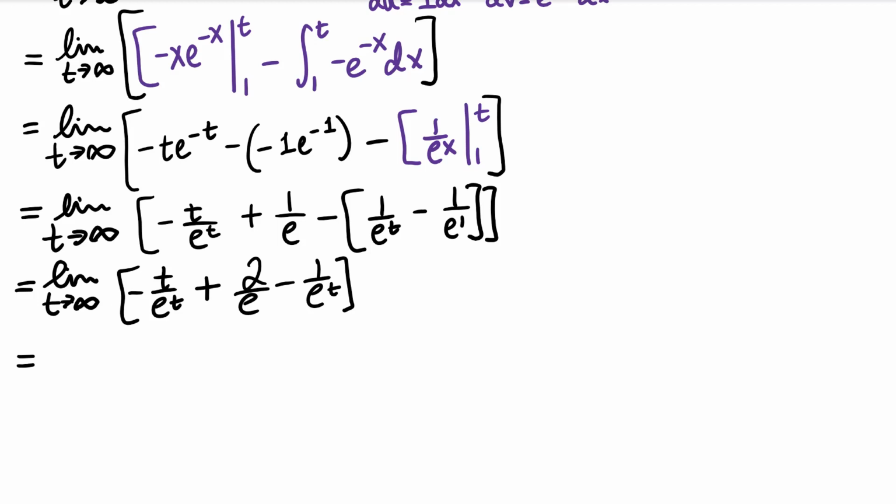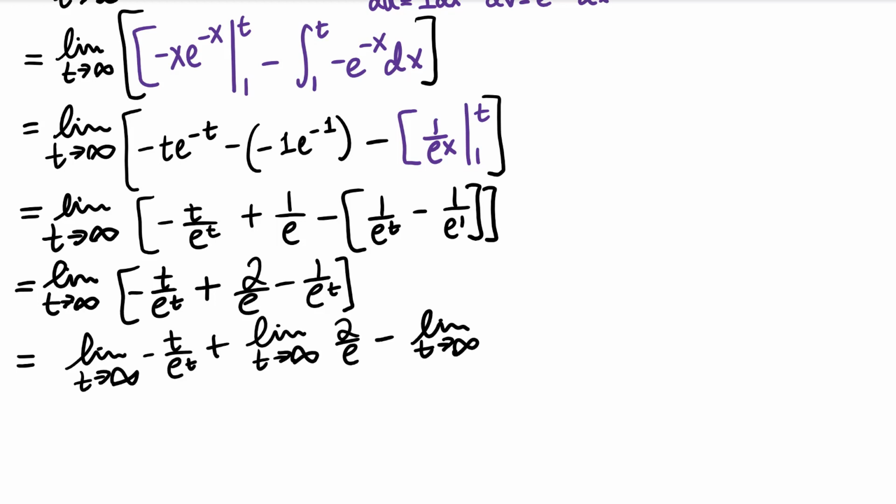I'm going to evaluate the limit of each of these individual expressions. I'm going to take this negative out of the limit and then use the idea of relative growth rates to evaluate this. E to the t grows sufficiently faster than t, and if that happens with your denominator, then your result is 0. If that happens with the numerator, your result is infinity. Here our result is negative and then 0, which is just 0.